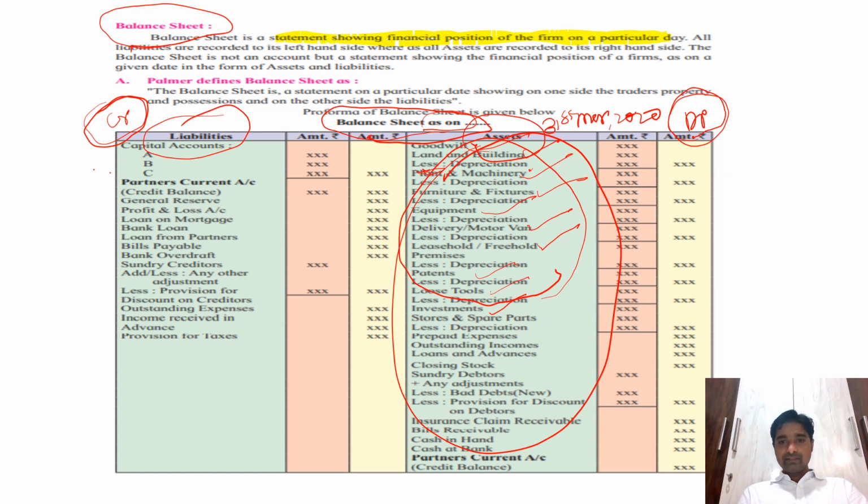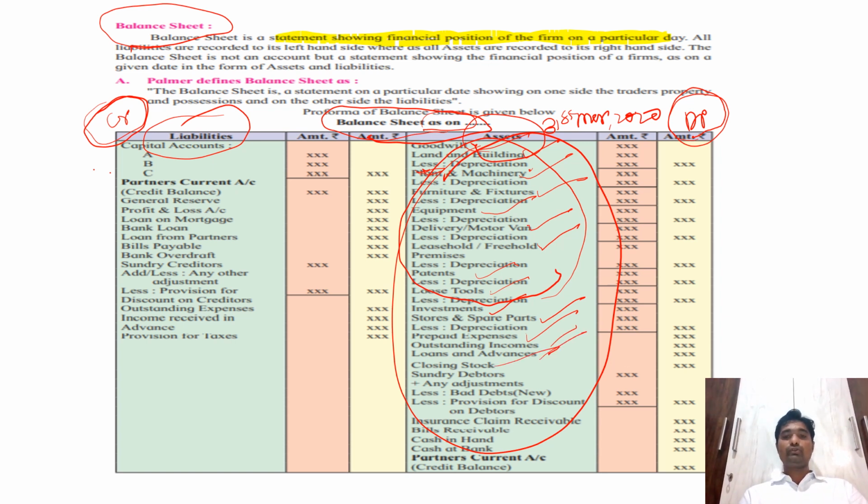Okay, after that investment is there, stores and spare parts, prepaid expenses. Prepaid expenses means the expenses which are paid in advance. So if it is paid in advance, there is no need to pay it again, and that is why it can be treated as an asset. Outstanding income, loans and advances.